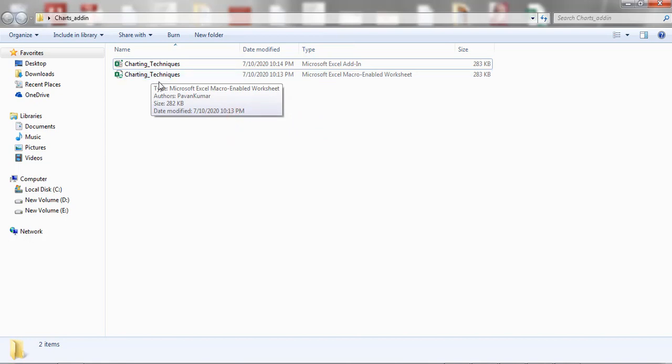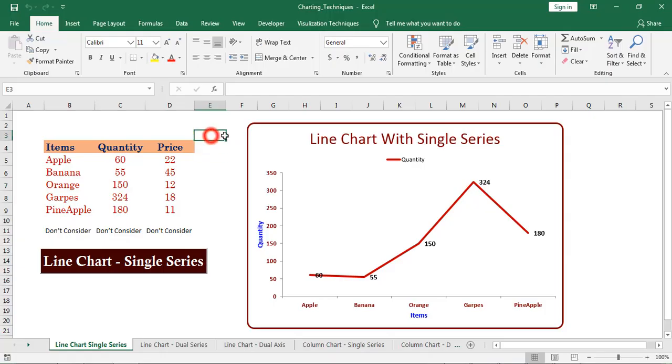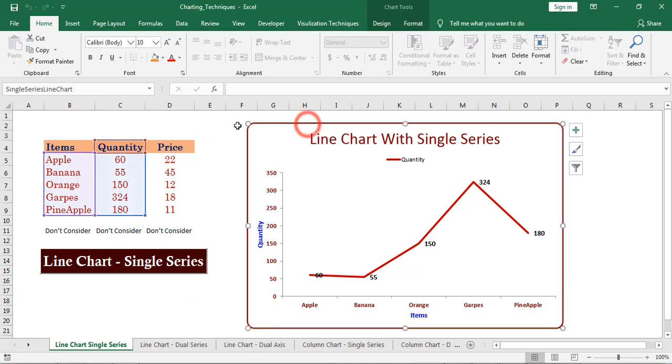First let us see the macro enabled workbook. This macro enabled workbook consists of different types of charts. In that worksheet we can find a command button. If you click on that command button, it redirects to the video. That video explains how to create the provided chart in that worksheet.